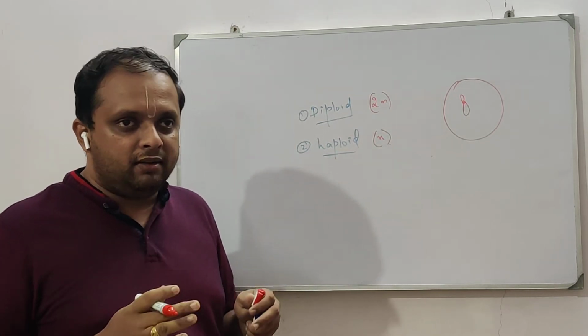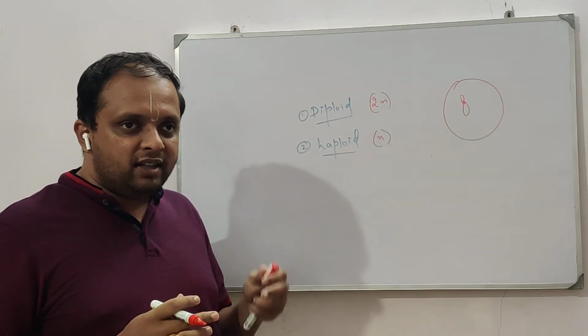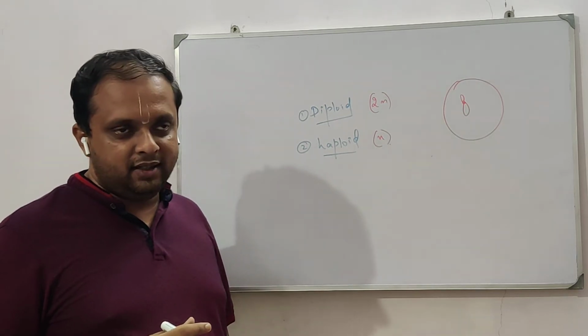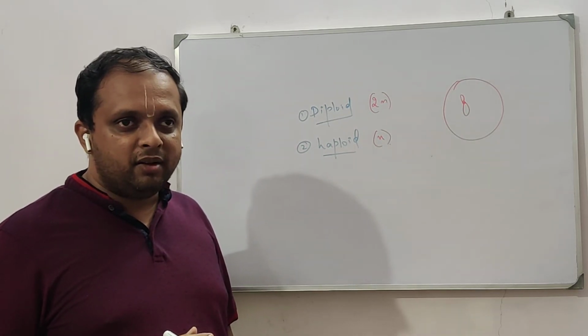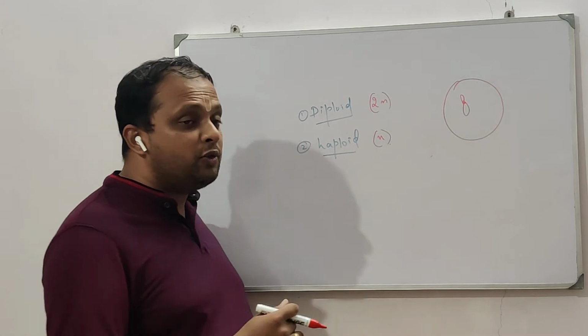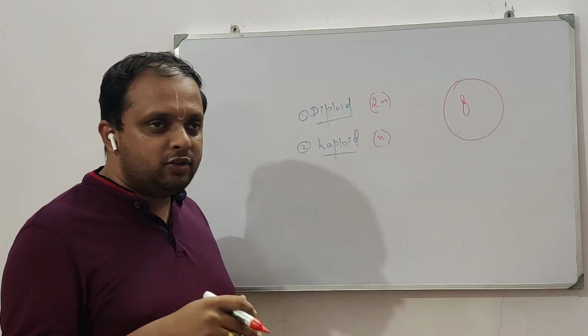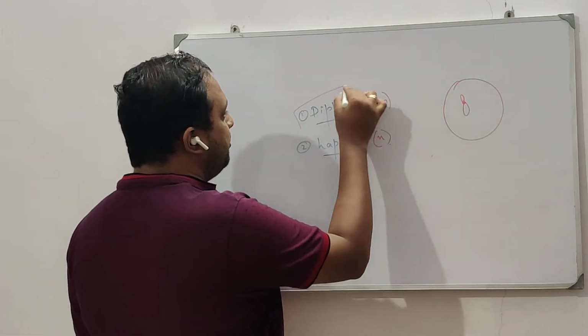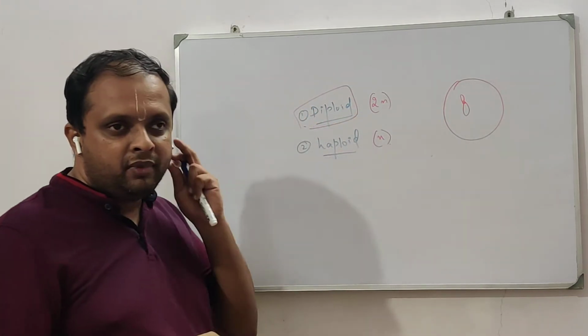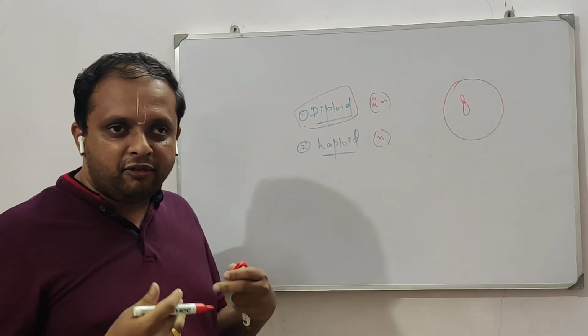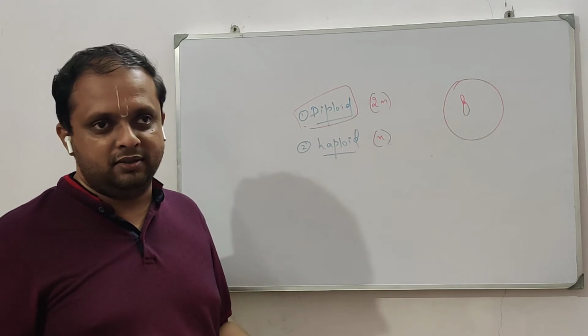Take chromosome 1: one chromosome we get from the father and one from the mother. Each and every chromosome is present in a pair, hence we are all basically diploid. We are basically half our father, half our mother.